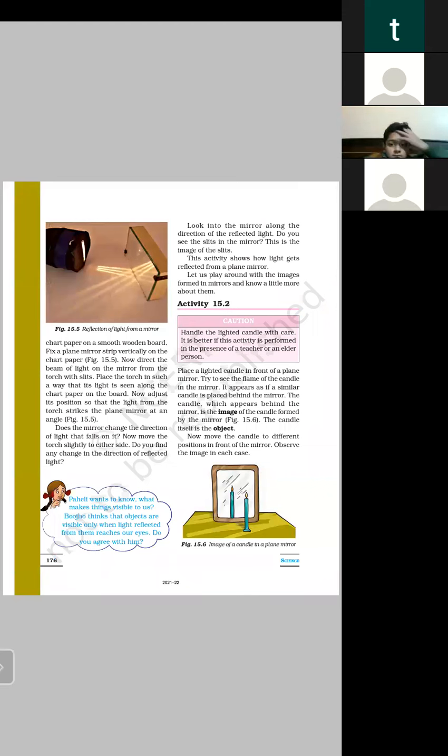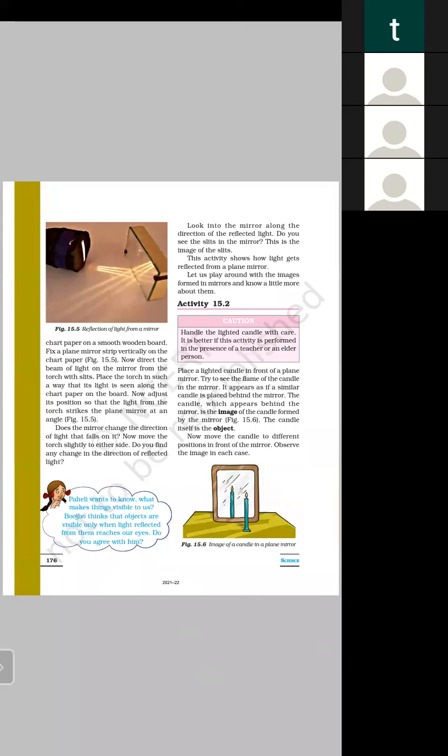Slit means narrow opening. Place the torch in such a way that its light is seen along the chart paper on the board. You can see in figure 15.5, the light is coming from the torch. It is striking a mirror, and after striking the mirror, there are also lines of light on the wooden surface. Those are the reflected light rays.